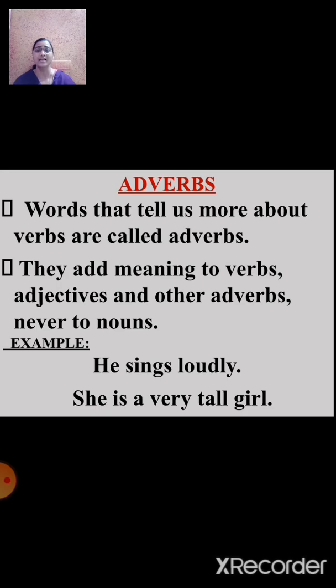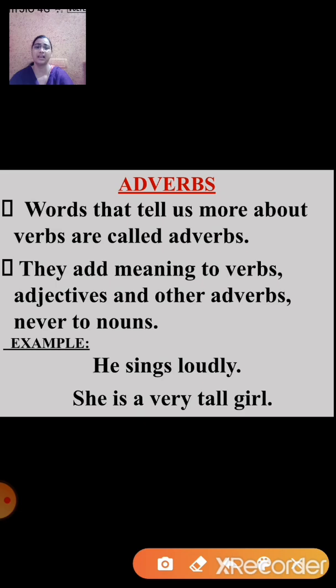Now, let us understand this with the help of examples. He sings loudly. Now students, in this sentence, sings is the verb and loudly is the adverb. So, we can say the adverb loudly modifies the verb sings. Now, let's look at the next example.